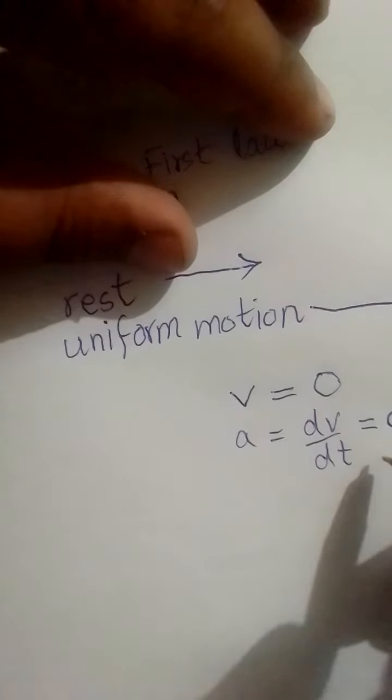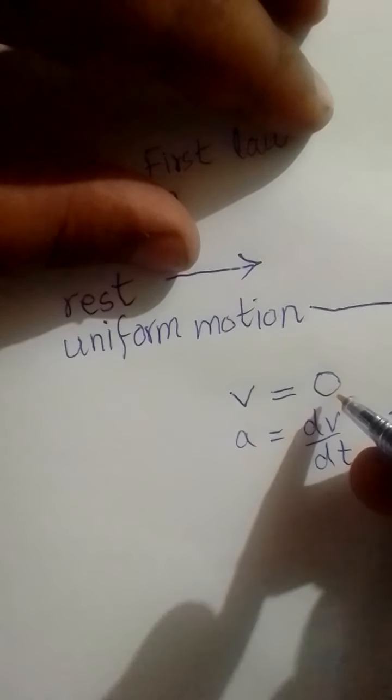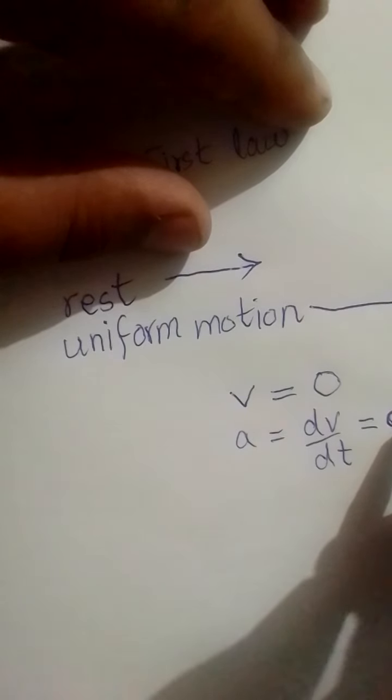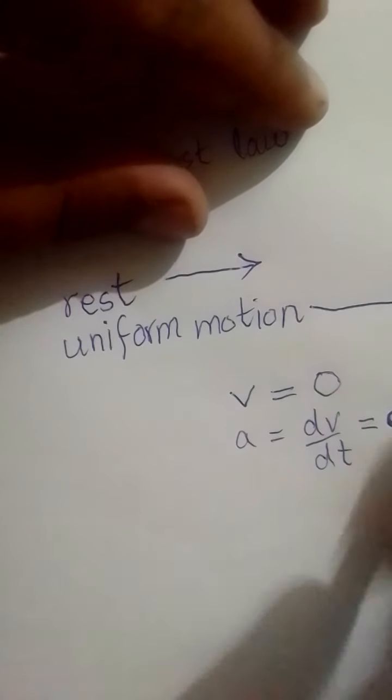Acceleration is dv by dt, so the derivative of 0 is 0. The derivative of 0 with respect to time is 0.